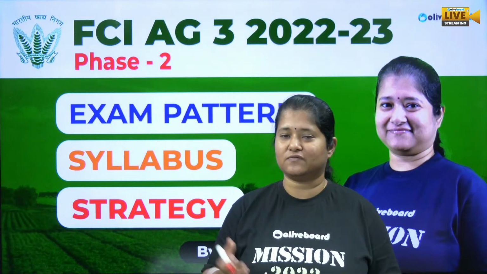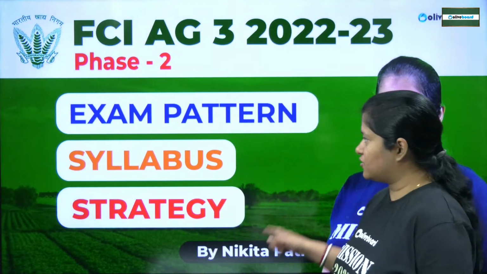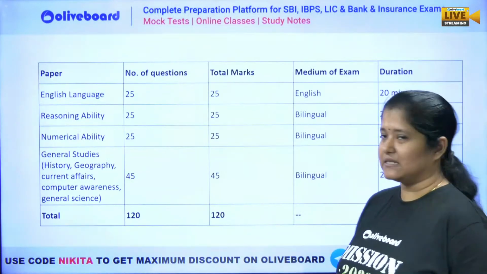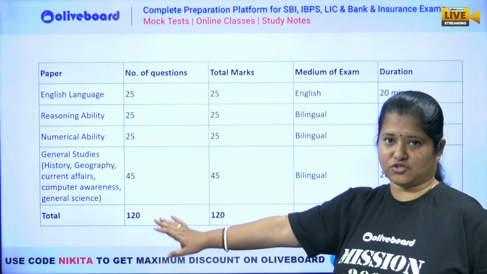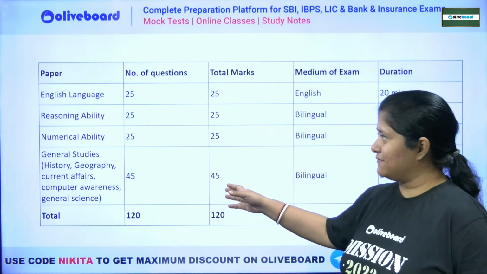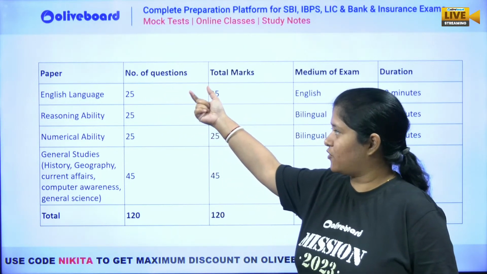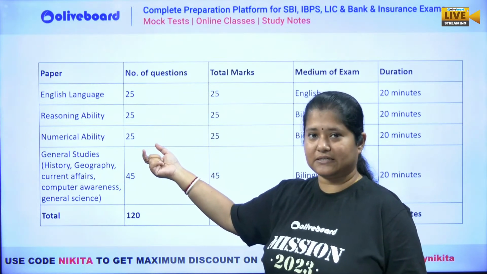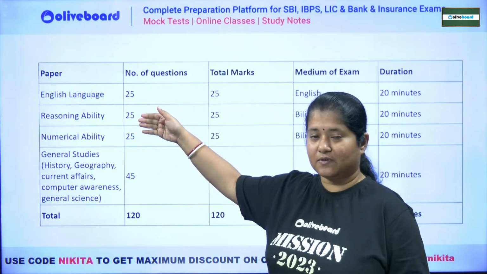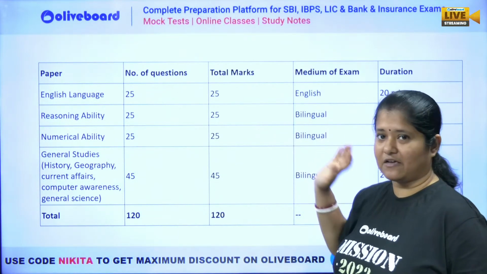This is a special session for your upcoming phase 2 of this examination, that is FCI AG3. Now, what is the structure of the pattern, guys? There will be 4 different sections, right? In the prelims also you had 4 sections. Here also 4 sections are there, such that we have 25 questions each for English, reasoning and numerical ability, right? So English, reasoning and numerical ability will have 75 questions. You can see 75 marks.